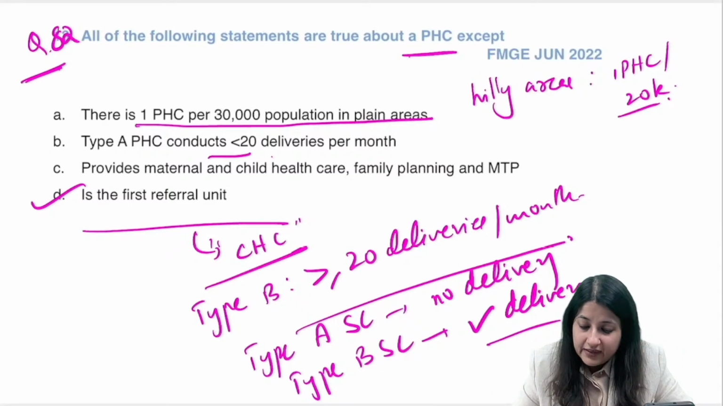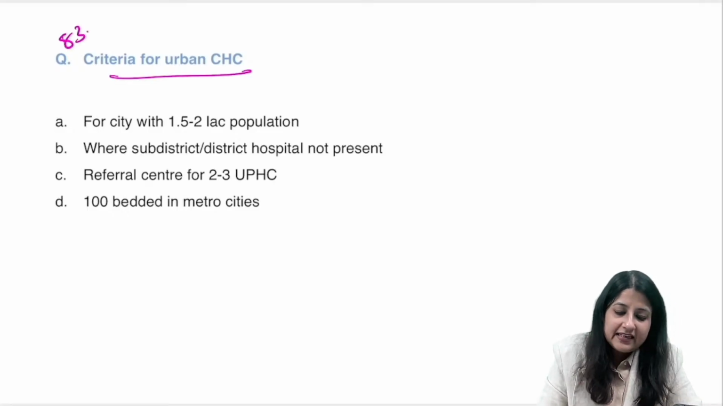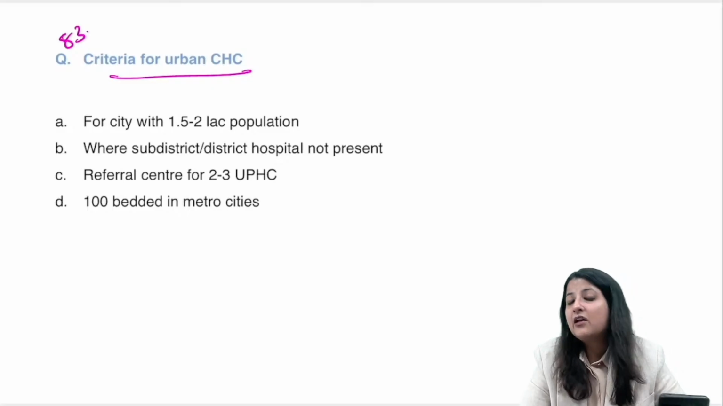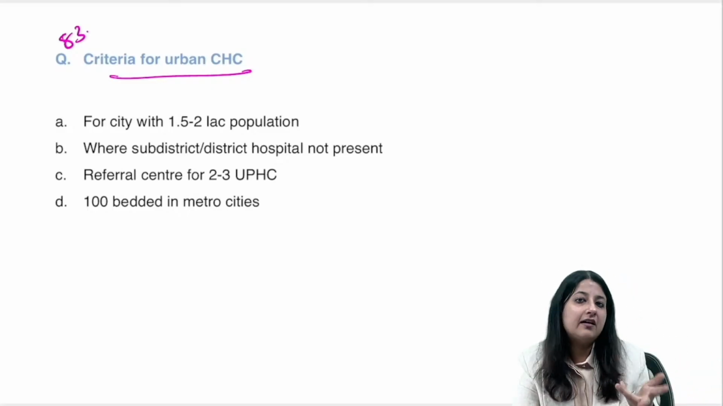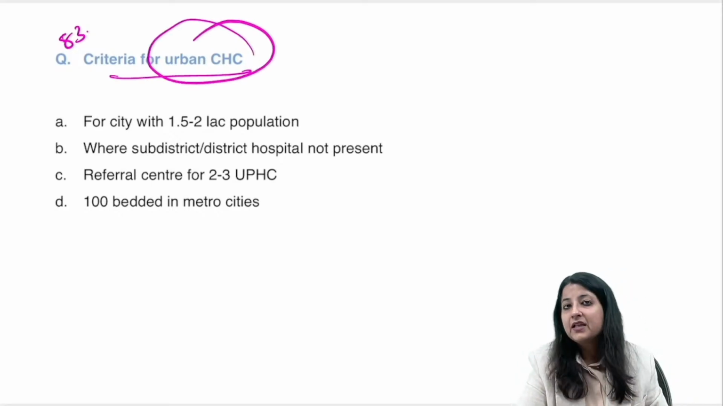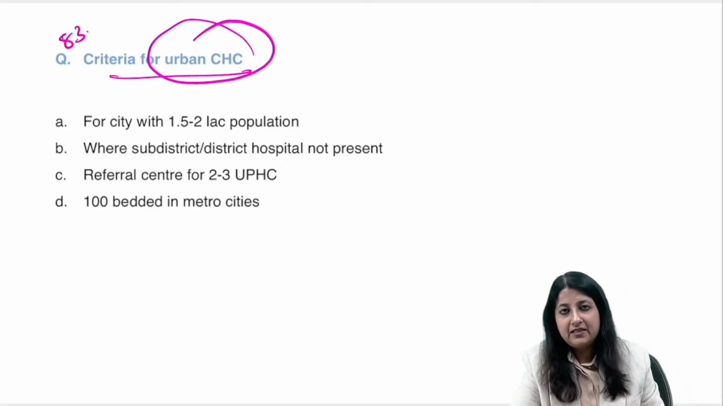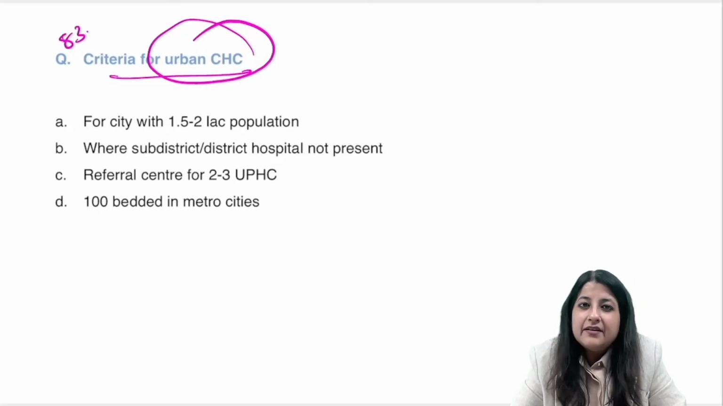Okay. Moving ahead to question number 83 for the day. Let's see. What is the criteria for urban CHC? You also have a community health center in rural areas, and you also have a community health center in urban areas. So, what is the criteria for an urban CHC? Tell me. For a city with 1.5 to 2 lakh population, is it? Where sub-district, district hospital not present. Referral center for 2 to 3 urban PHCs or 100 bedded in metro cities.